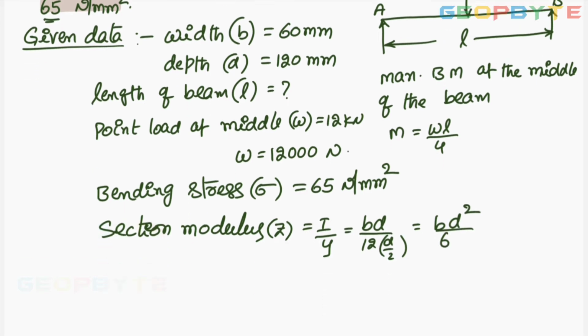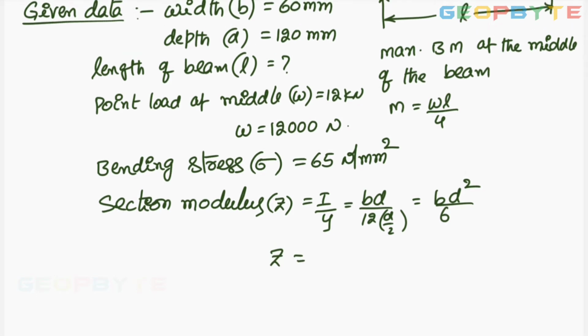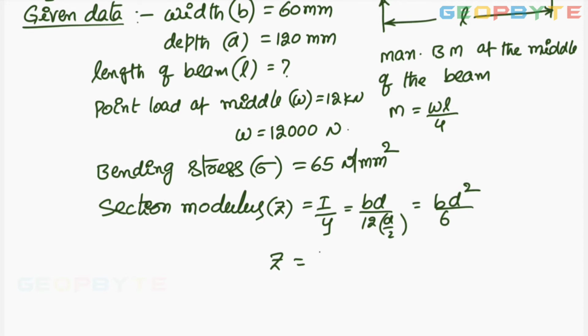So section modulus Z equal to B value. B is 60. 60 into D, 120 square by 6. Simplify this value for getting the Z around 144,000 mm cube.